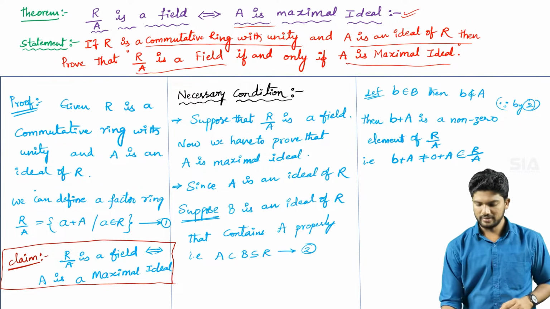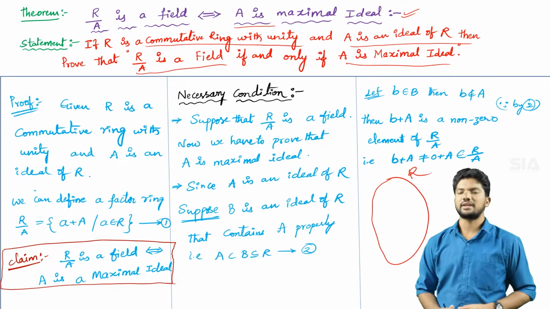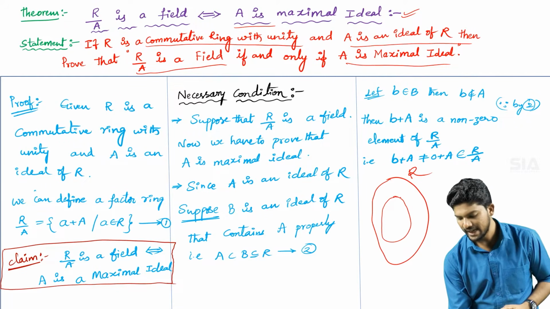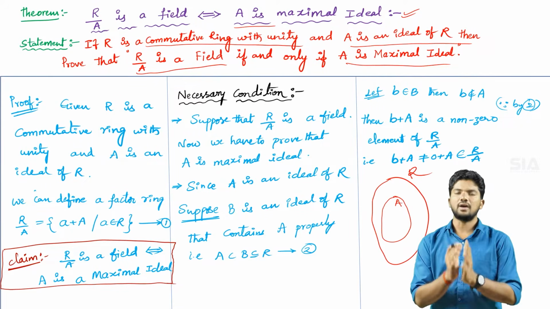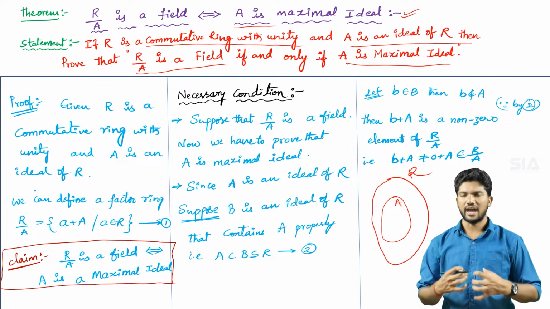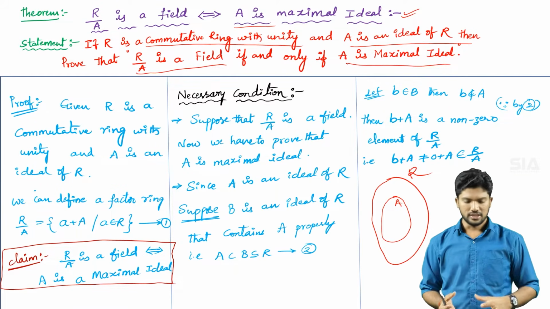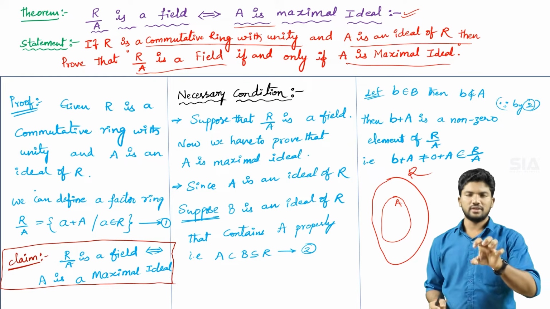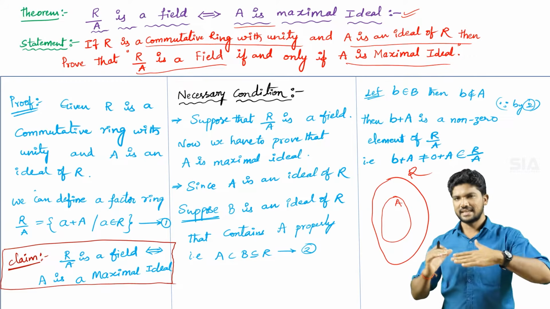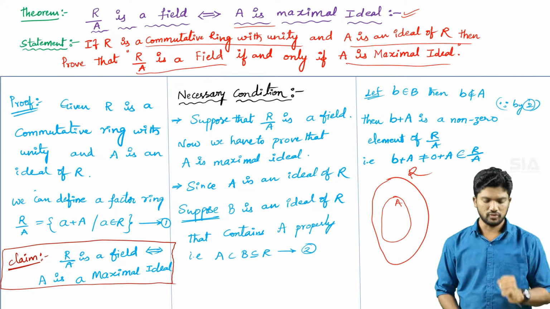So here it is given that capital R is a commutative ring with unity and capital A is an ideal. We have to prove that the ideal is a maximal ideal. In this proof we have to prove that capital A ideal is a maximal ideal. Here we have an if and only if condition, so we have to start the proof with the necessary condition and end with the sufficient part. Let's see the proof of the theorem.